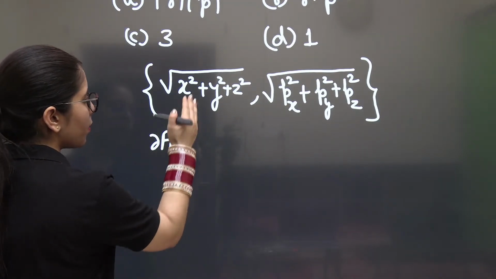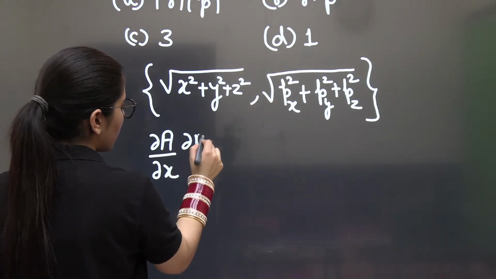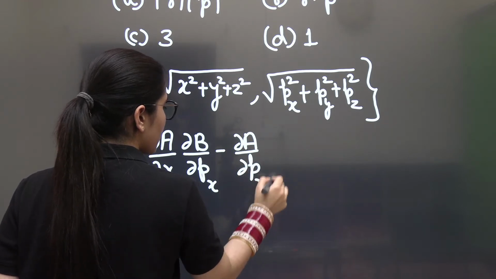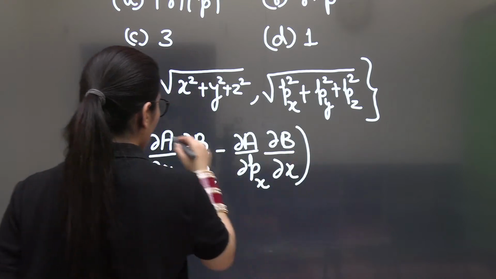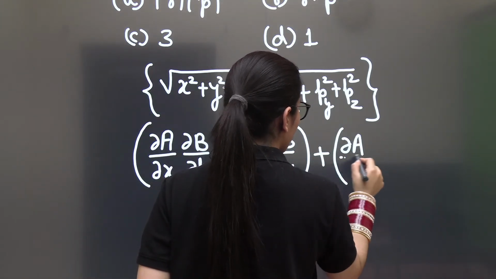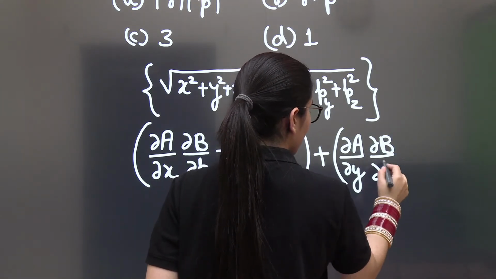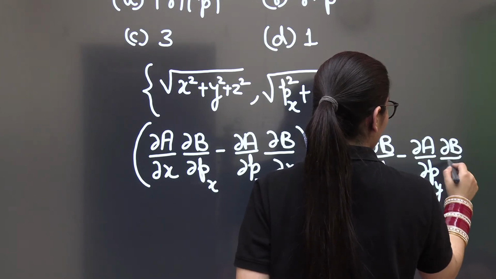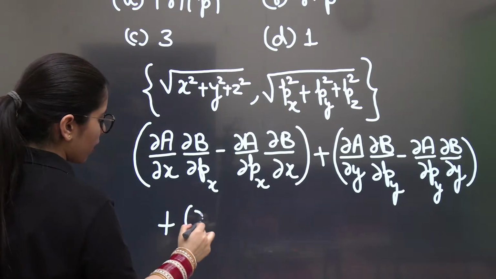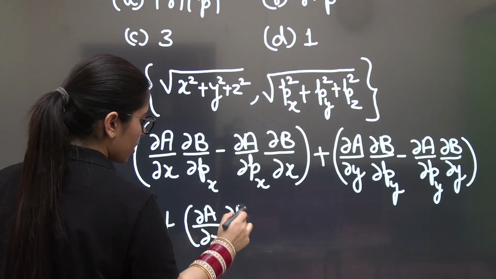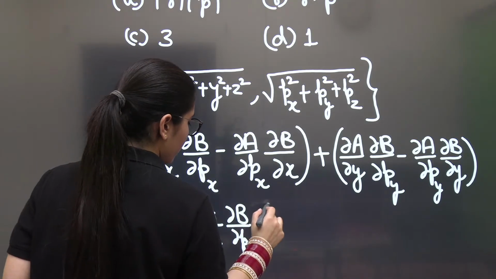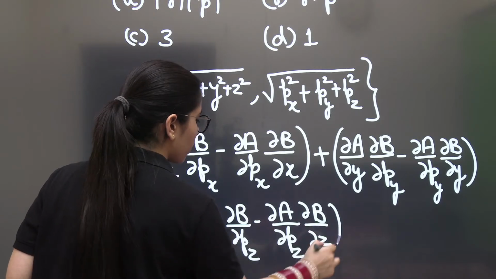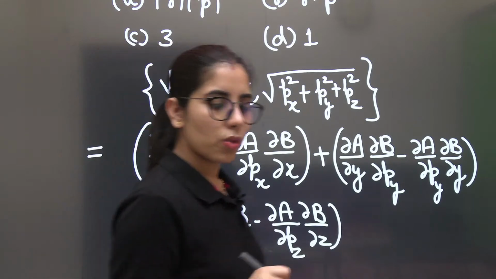For example, it is A and it is B. So delta A upon delta X, delta B upon delta PX, minus delta A upon delta PX and delta B upon delta X. Plus delta A upon delta Y, delta B upon delta PY, minus delta A upon delta PY, delta B upon delta Y. Plus delta A upon delta Z, delta B upon delta PZ, minus delta A upon delta PZ, delta B upon delta Z. This is how you are going to write all the terms, and this is how you will be able to get the correct expression for any such case.